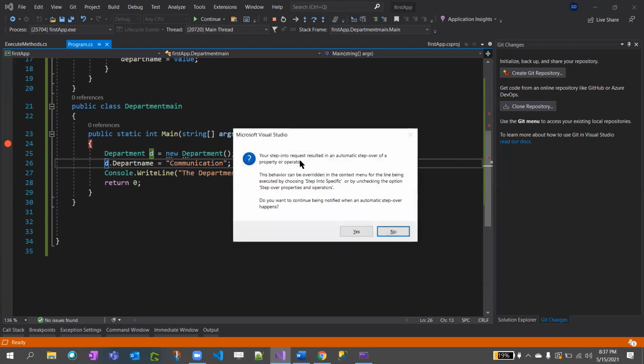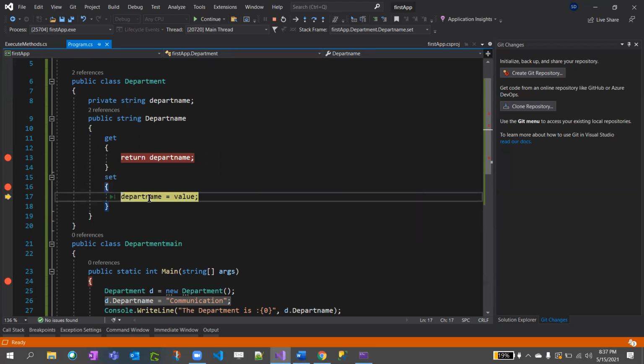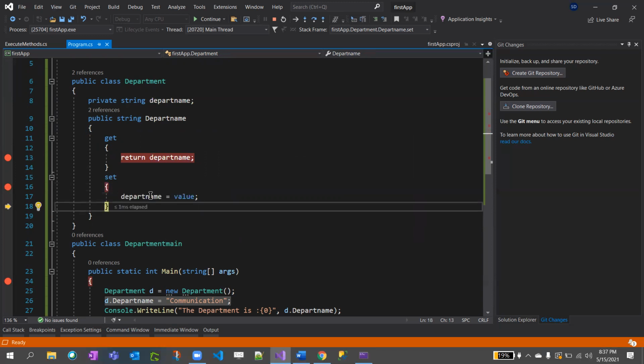Now I will do F11, right? What is happening is it's going inside set, not get. If you hover on departmentName now, it is null. Now I'll do F10. Now if I hover, it's communication. You see? So we are setting the private variable with this public property.